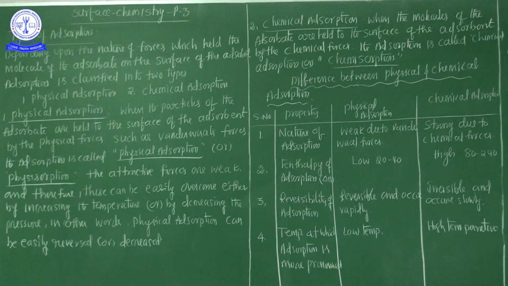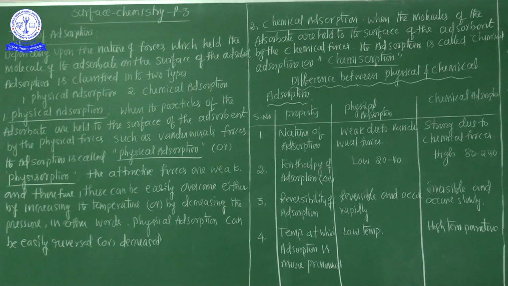Here, between the adsorbate and adsorbent, the attractive forces are weak, and therefore this can be easily overcome either by increasing the temperature or by decreasing the pressure. In other words, physical adsorption can be easily reversed.